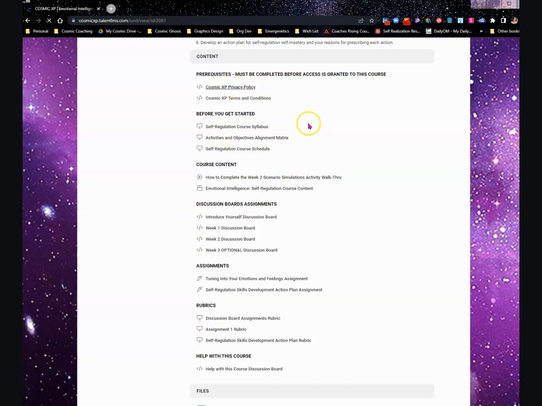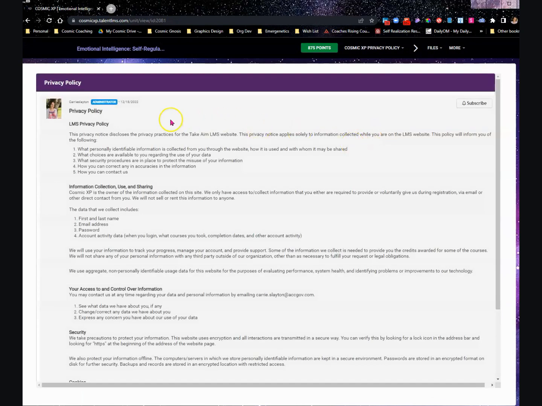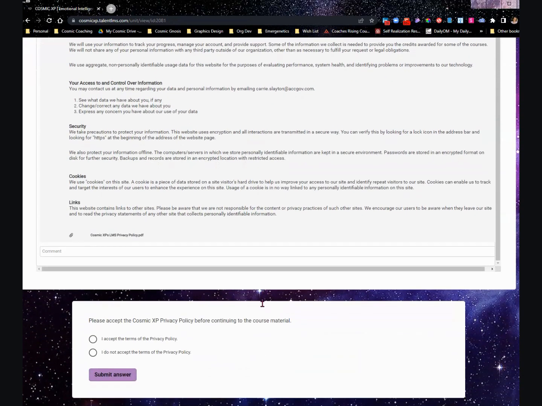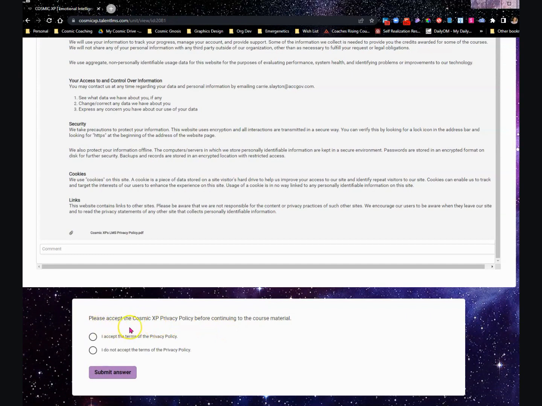Click on that, and it will open the privacy policy, which you may read. And then when you're done, notice down here that Cosmic XP has a PDF document which you can download by clicking the link. Once you've completed this, you'll scroll down to the question that says, please accept the Cosmic XP policy before continuing to the course material. Click I accept and submit your answer. Then Complete and Continue.